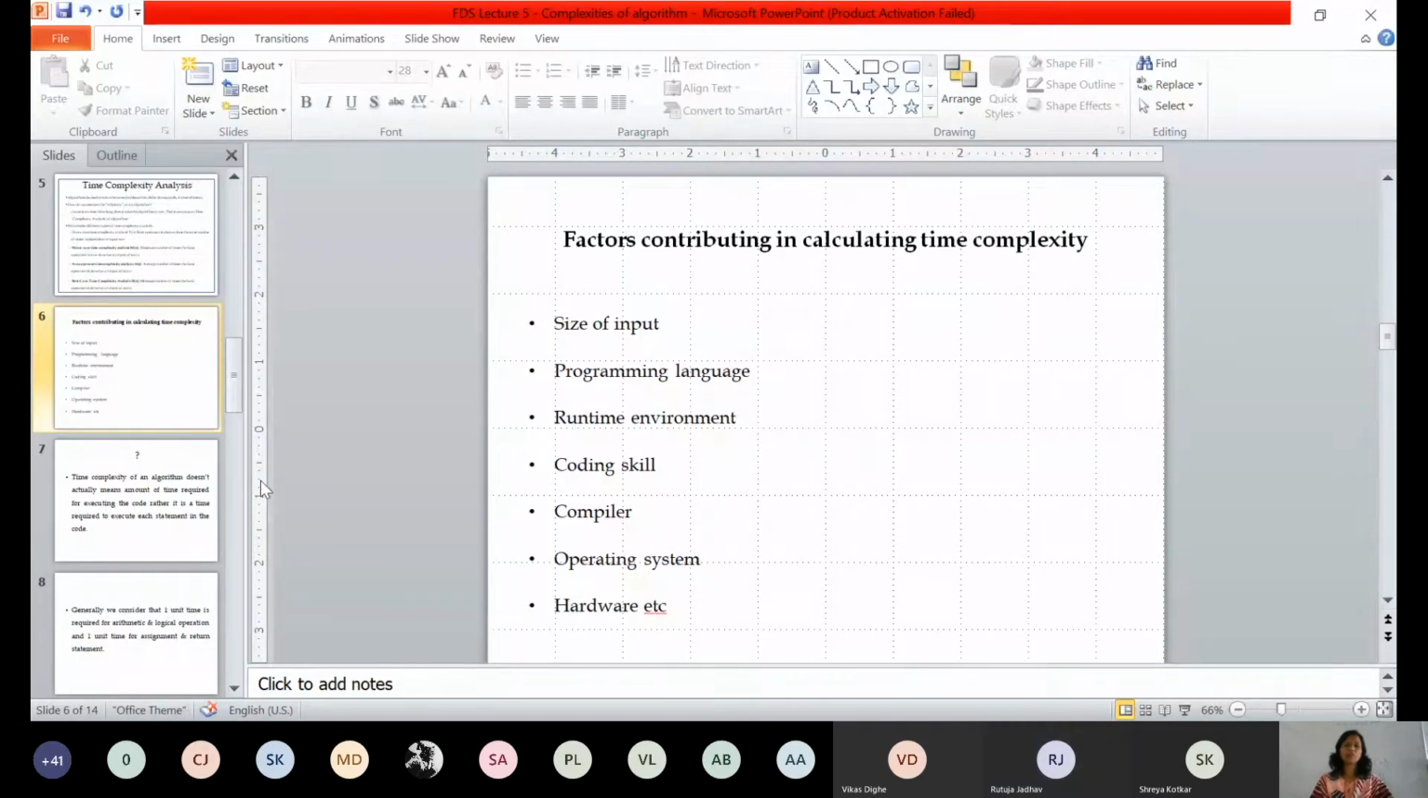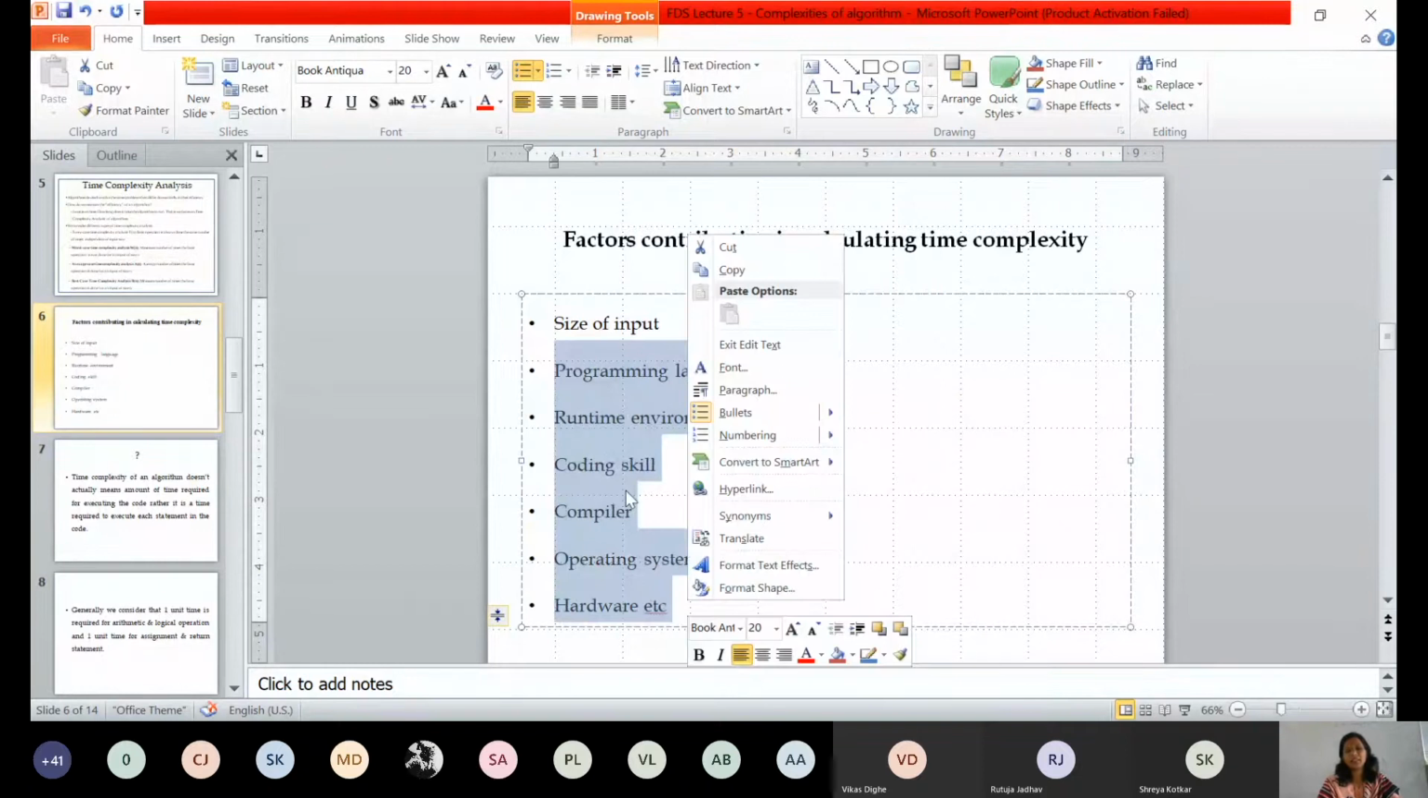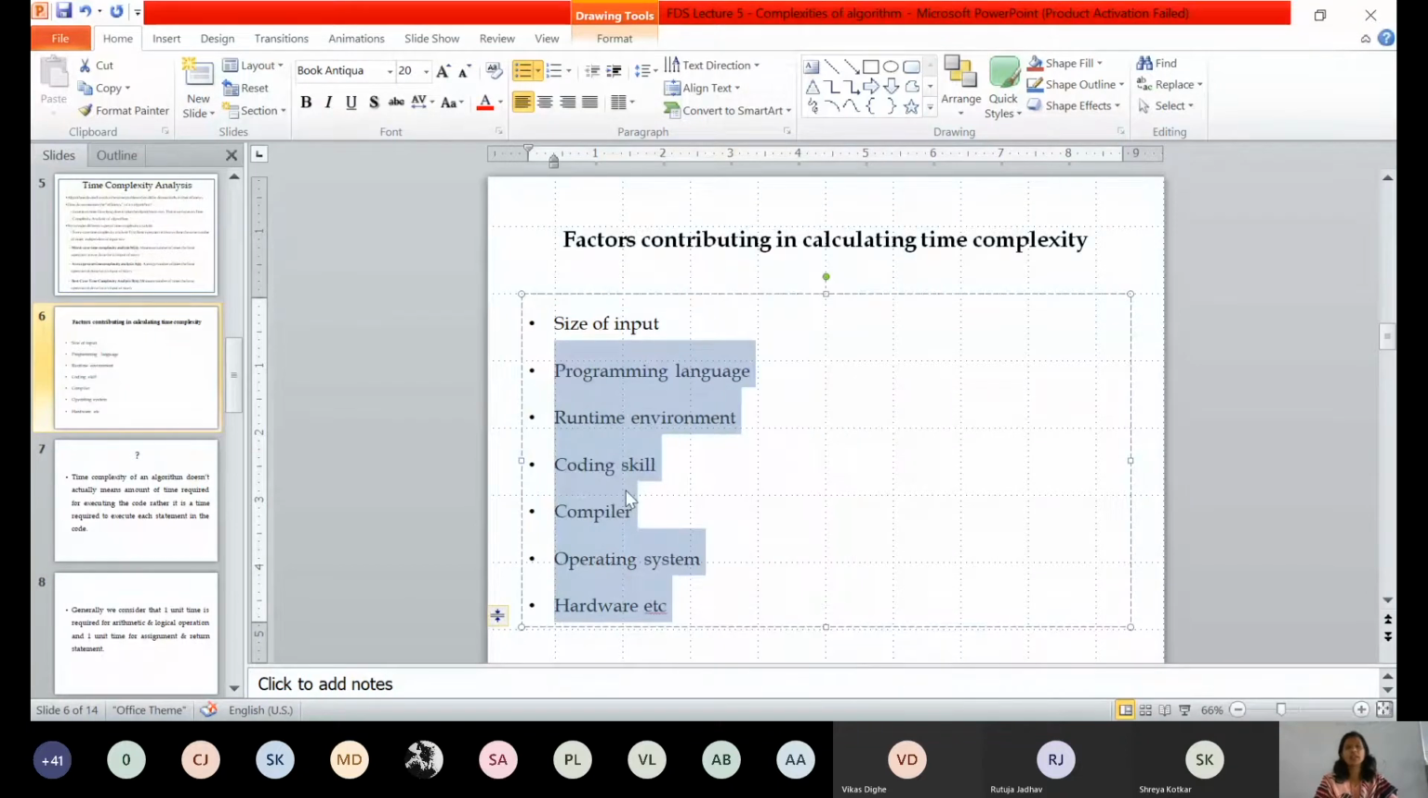Now let us learn what the factors are that contribute in calculating the time complexity of an algorithm. As we already studied, the first factor is the size of input. Then the programming environment, runtime environment, coding skill, compiler, operating system, and which hardware you are using. All these are independent factors contributing in calculating the time complexity of your algorithm.